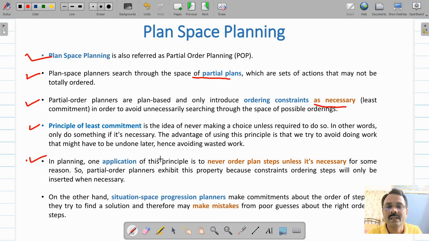In planning, one application of this principle is never order planning steps unless it's necessary. Partial order planners exhibit this property because constraint ordering steps will only be inserted as and when they are required. Unlike situation-based progression planners, which make commitments about the ordering of steps as they try to find a solution, and therefore make mistakes from poor guesses about the right order of steps.